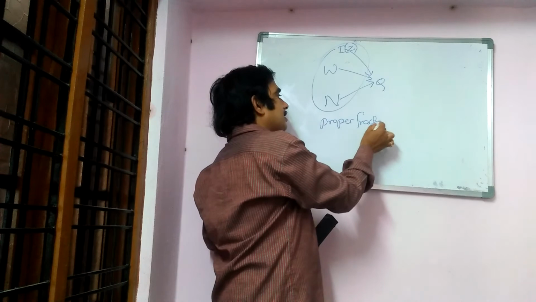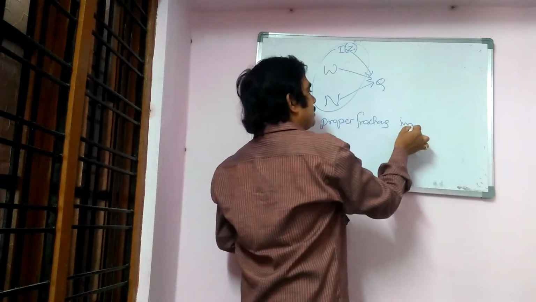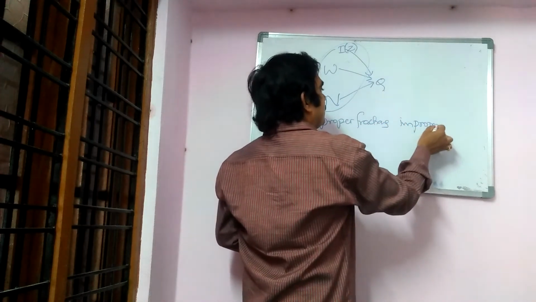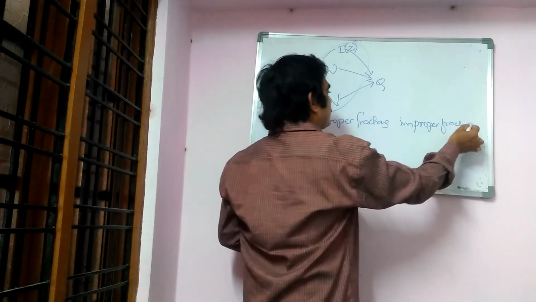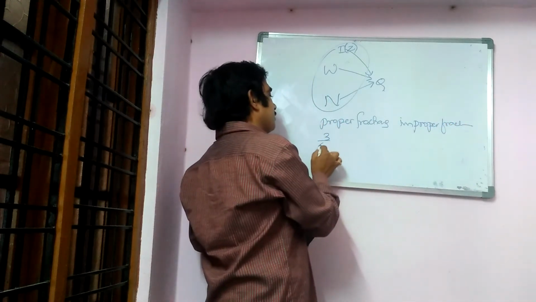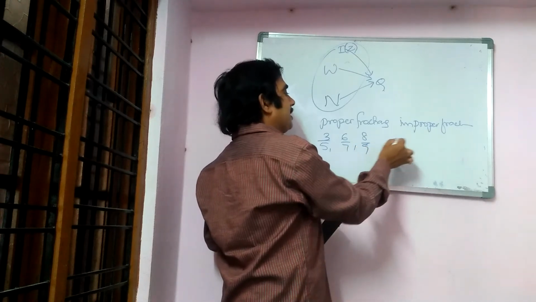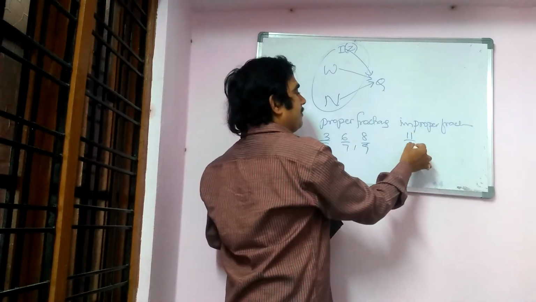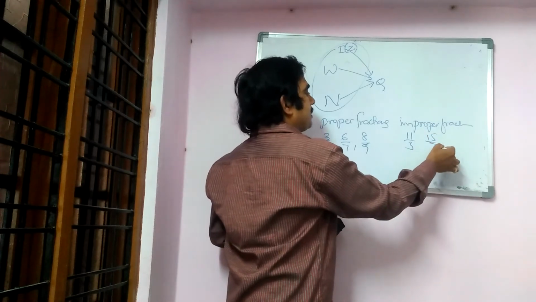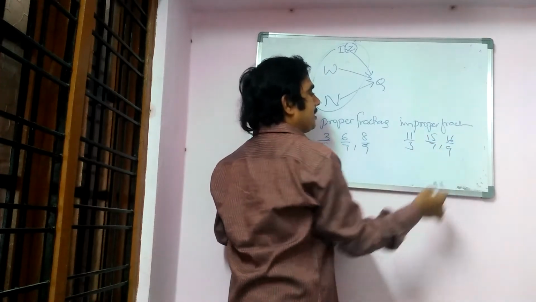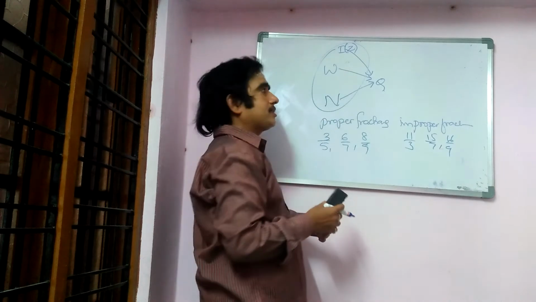They are proper fractions and improper fractions. So numbers 3 by 5, 6 by 7, 8 by 9, and 11 by 3, 15 by 7, 16 by 9, these are also rational numbers.